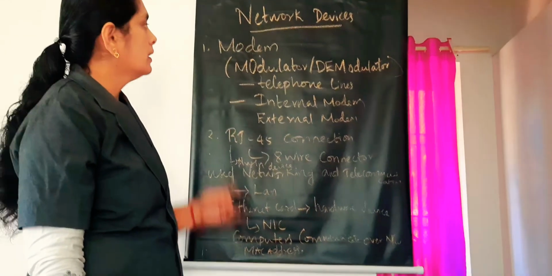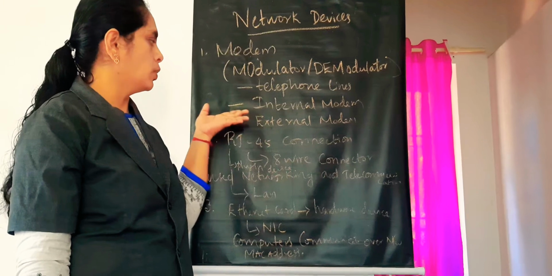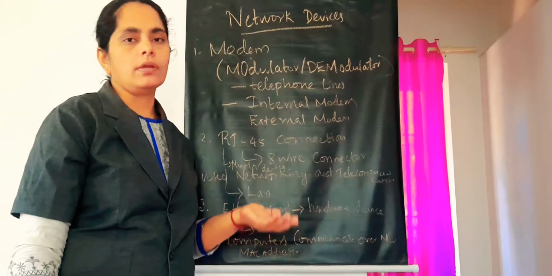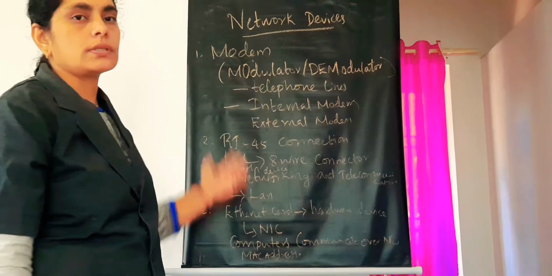Network devices. Here we have different types of network devices we are going to study. The first one is modem, RJ45, Ethernet card, switch, gateway, Wi-Fi card. These we call networking devices. First we are going to discuss modem.